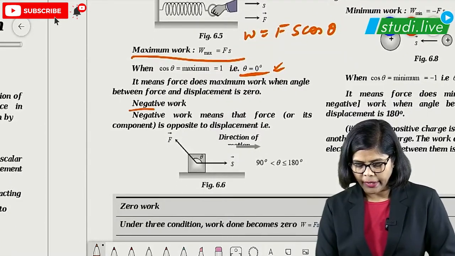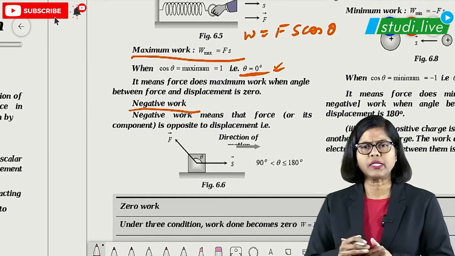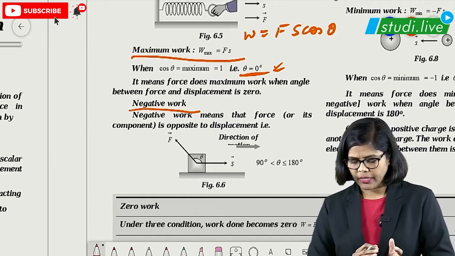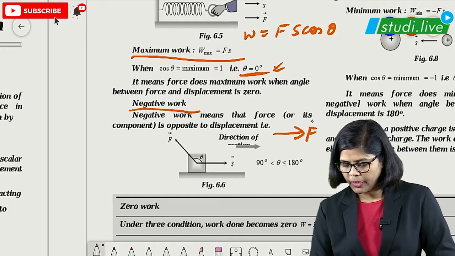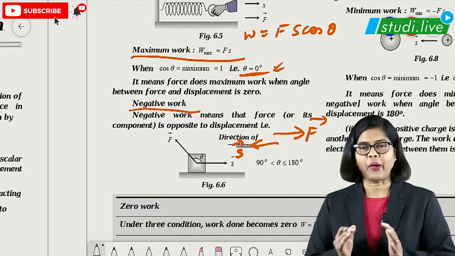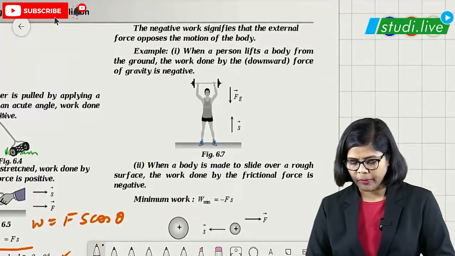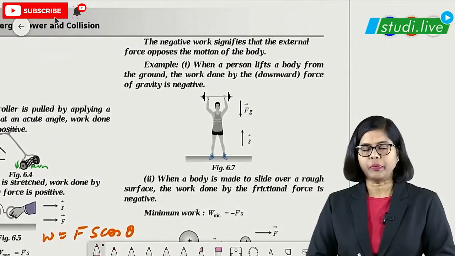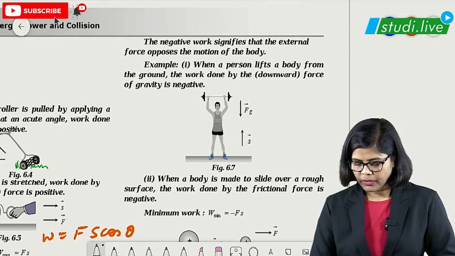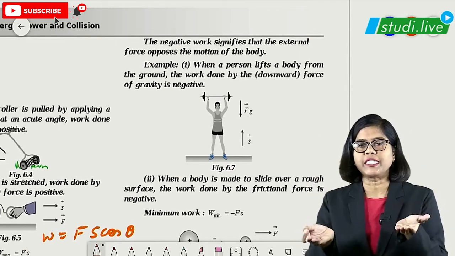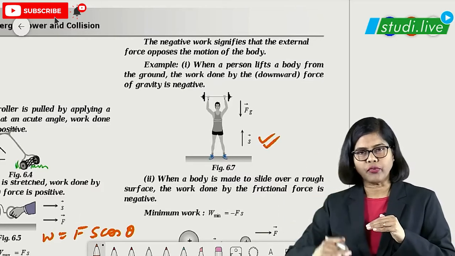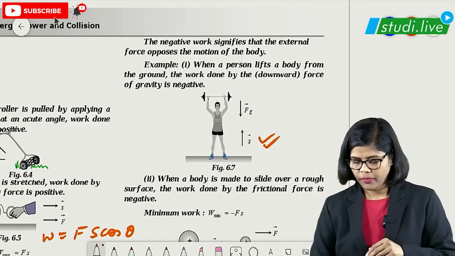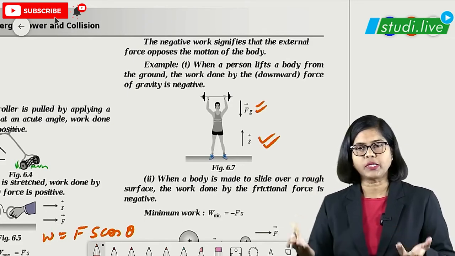Then comes the negative work. Now in this, students, what happens? When can you say that the work done is negative? Of course, when force is applied in one particular direction and the displacement is in the opposite direction. In this particular example, you can see the person has lifted the weight. That means displacement is in the upward direction, but the gravitational force is in the downward direction. Both are in opposite directions.